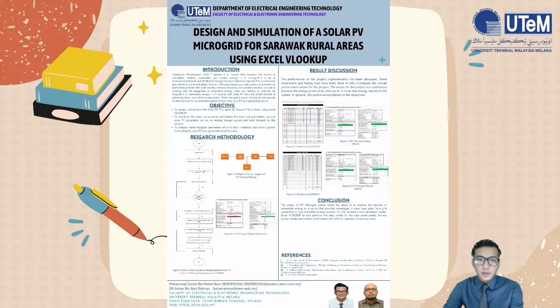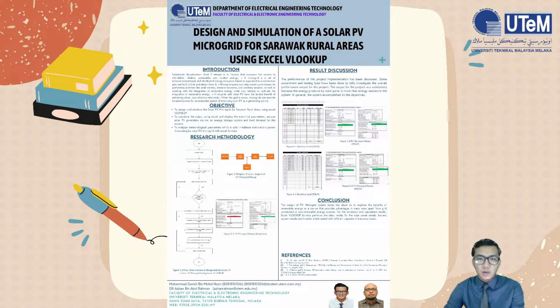The size of the inverter also takes part in the system to convert the DC output from the PV panel and battery to AC output for the electrical load. Last but not least is my project overall system design. For the project design, the PV panel, battery storage system and inverter act as the main components. The PV panel and battery connection will be chosen by the consumer, either series, parallel or series-parallel.